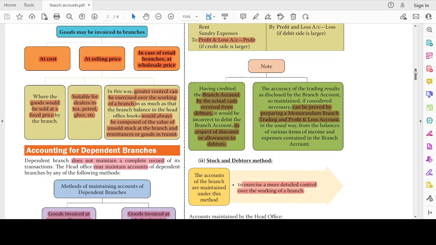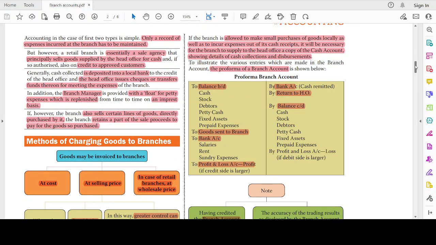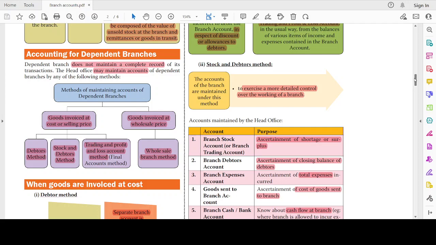Now the second method is the stock and debtors method. The accounts of a branch are maintained under this method to exercise a more detailed control over the working of the branch. In the debtors method, we just prepare the pro forma, right? In the stock and debtors method, we maintain a stock account and a debtors account. Here, if you see in the pro forma branch account, we are majorly focusing on the bank, that is mainly debtors. Debtors alone we are focusing on, right? That's why in the stock and debtors method, we will focus on both stock and debtors. The entries will be revolving around stock and debtors, and other entries will be of less importance.